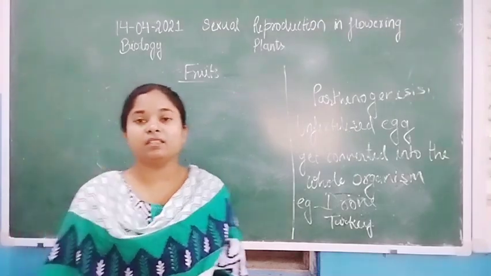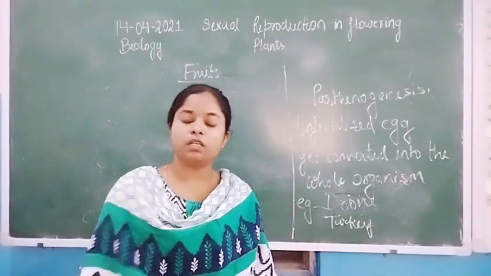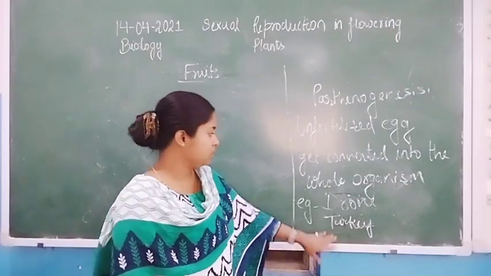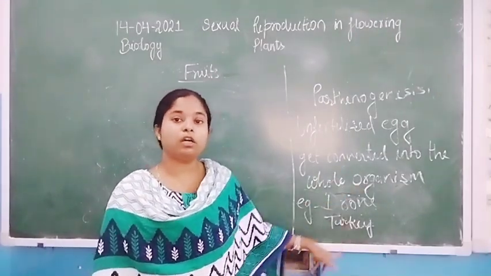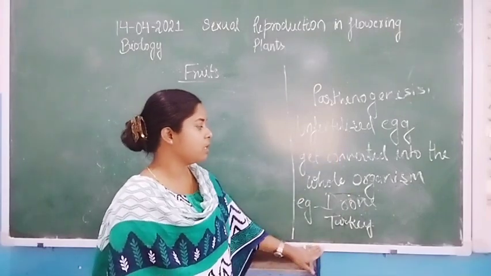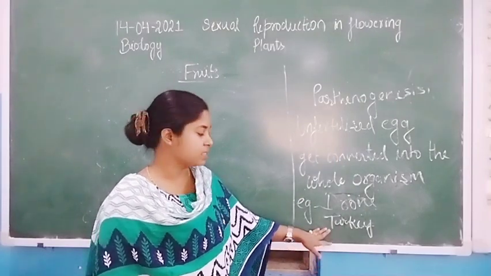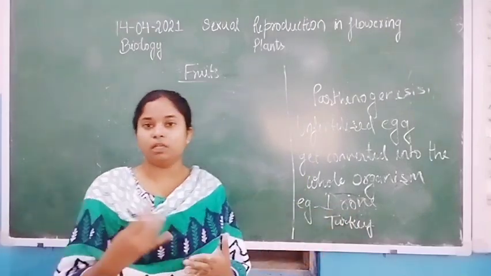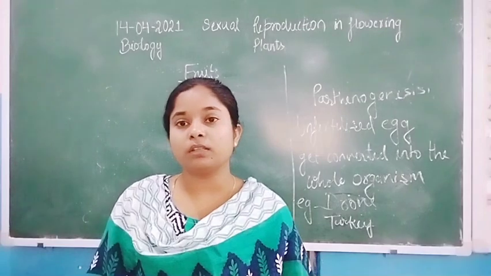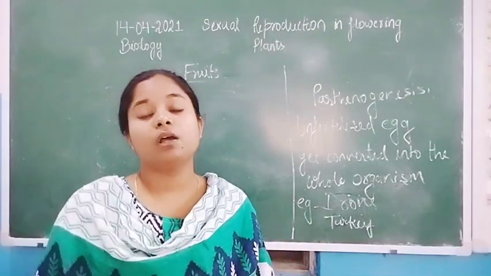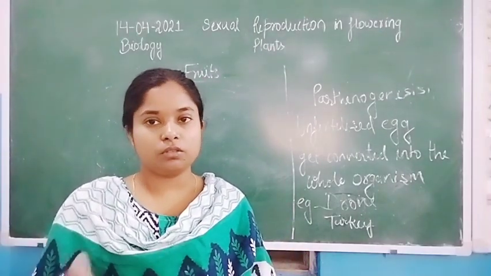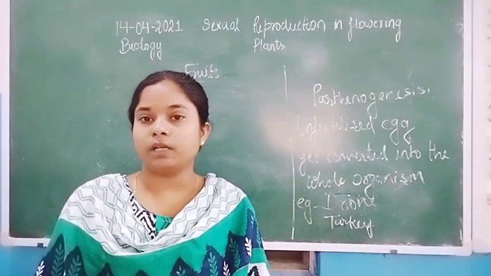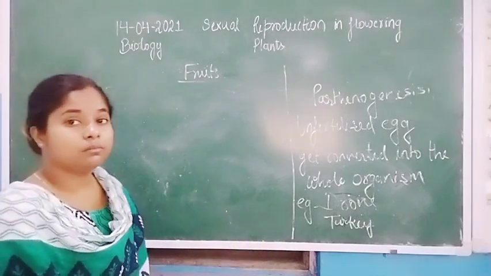Another example is turkey bird. The turkey bird is also formed by the unfertilized egg. So both are formed by the unfertilized egg, and in parthenogenesis the egg is converted into the whole organism, not any part of the organism. For example, in parthenocarpy, only fruit is formed without fertilization, not the whole plant. So these are some differences.